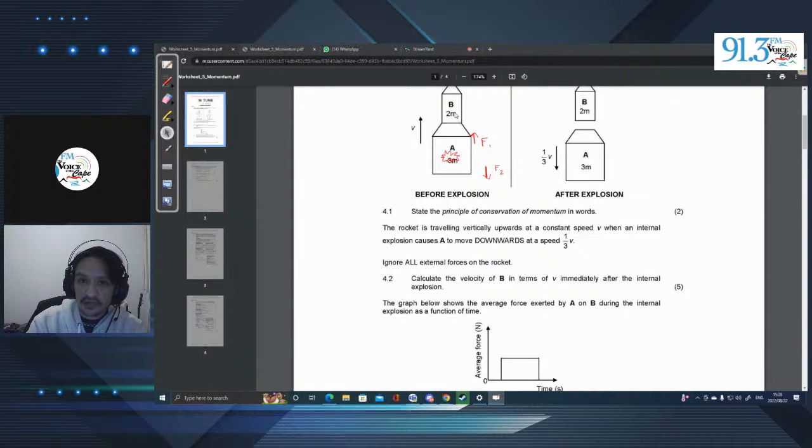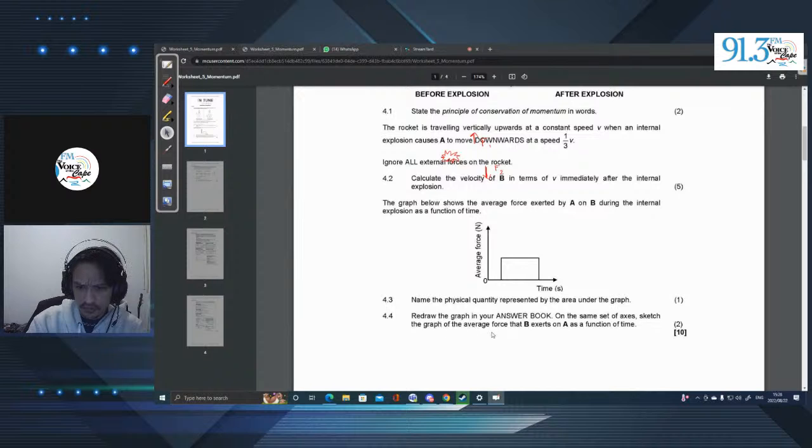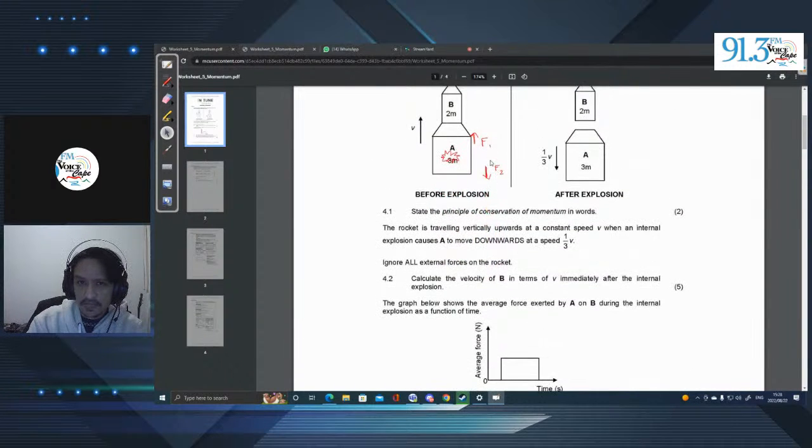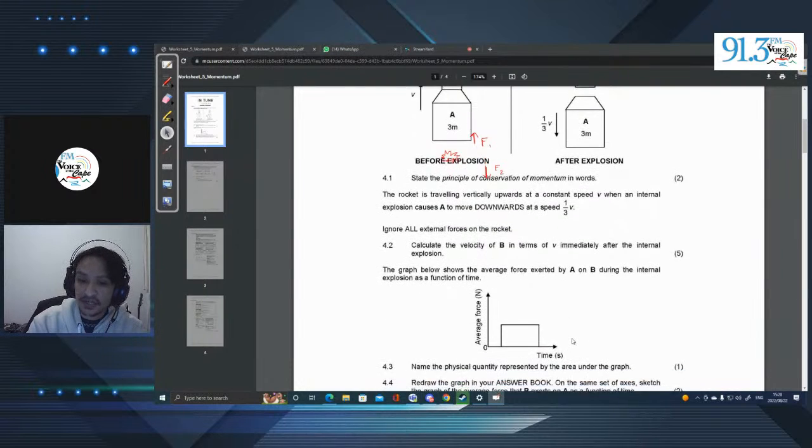So that means that for B, if they're asking here, sketch the graph of the average forces that B exerts on A as a function of time, it's going to be the opposite of this, right? So that means B is exerting a force on A, but the force is downwards, so it's going to go into the negative direction.